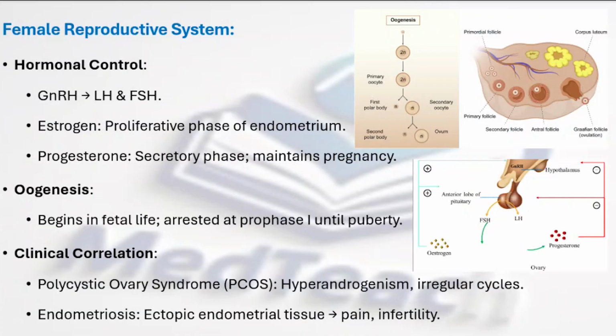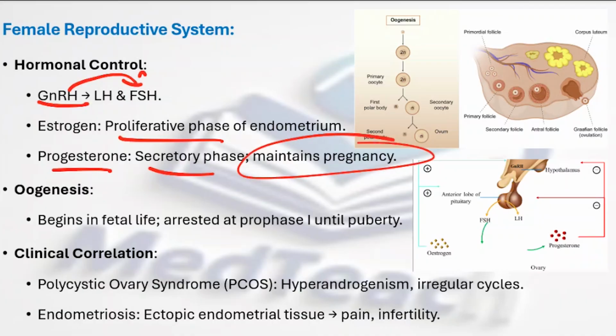The hormonal control for the female reproductive system also comes from the hypothalamus, which is going to secrete GnRH, and this is going to act upon the pituitary to produce luteinizing hormone and follicle stimulating hormone. As we have already discussed, estrogen is going to act upon the endometrium during the proliferative phase, and progesterone is going to act upon the endometrium during the secretory phase, and this progesterone is responsible for maintaining the pregnancy.